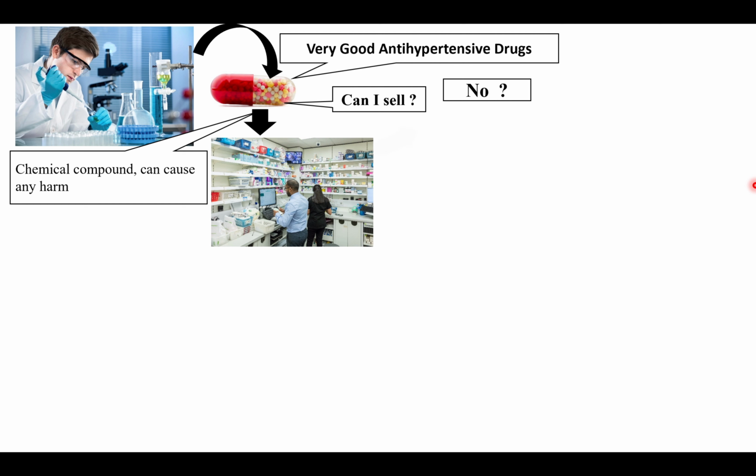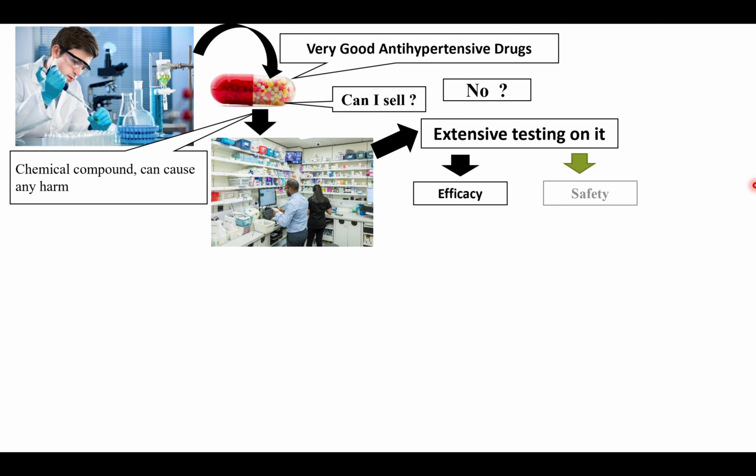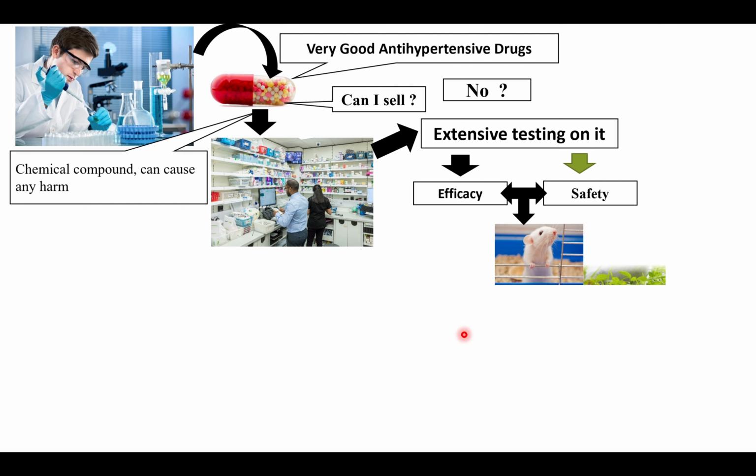So obviously, before any drug comes into the market and can be sold, there must be extensive testing on the drug. Basically, we have to test two things. First is the efficacy, and second is the safety. We need to know whether the drug that we have discovered is effective or not. Also, we need to know whether the drug is safe or not. So, we will check in animals. We will give this drug to animals like rat, rabbit, mice, guinea pig, and test them to see how effective it is.